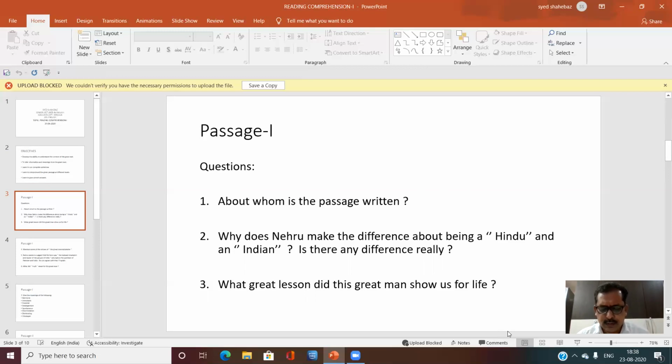People erect statues and people worship, adore a particular person, but they forget the ideology, principles, message given by that particular person. This is happening in India.